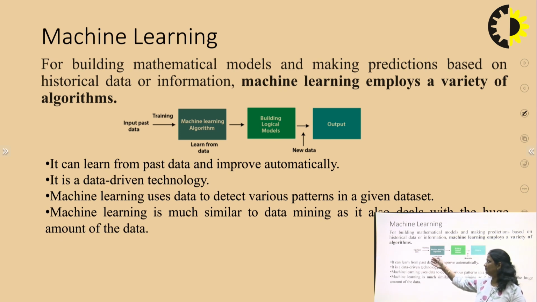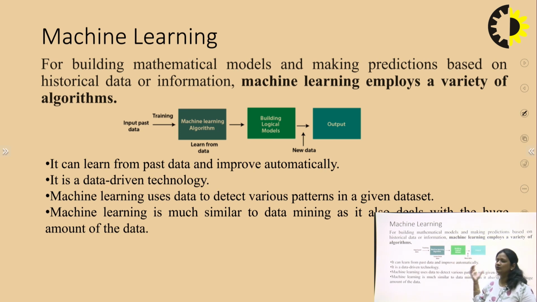As shown in the example, first we provide input past data. First we have to provide data for which the machine learning model will be implemented. Then the machine learning algorithm will be applied on the past data. After that, it learns from data, then builds a logical model, and after that gives an output.